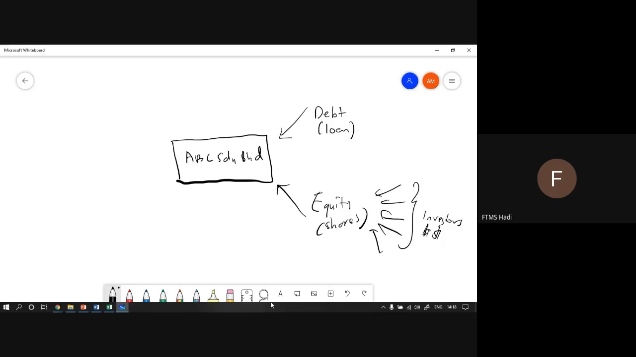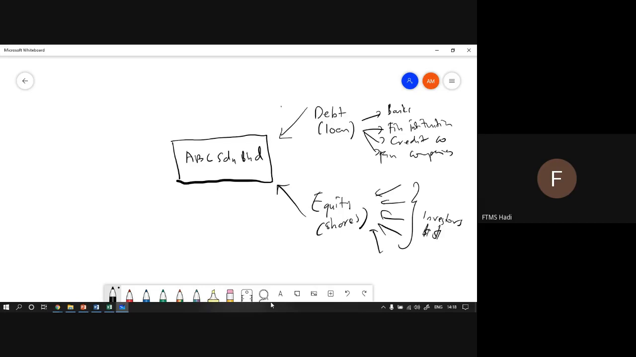And then we're talking about debt alone. They will borrow money from, let's say, banks, financial institutions, credit companies, finance companies, and so on. So therefore, there are two sources. It depends on the company how much they want to take. Sometimes they take more equity than debt. Sometimes they take more debt than equity.